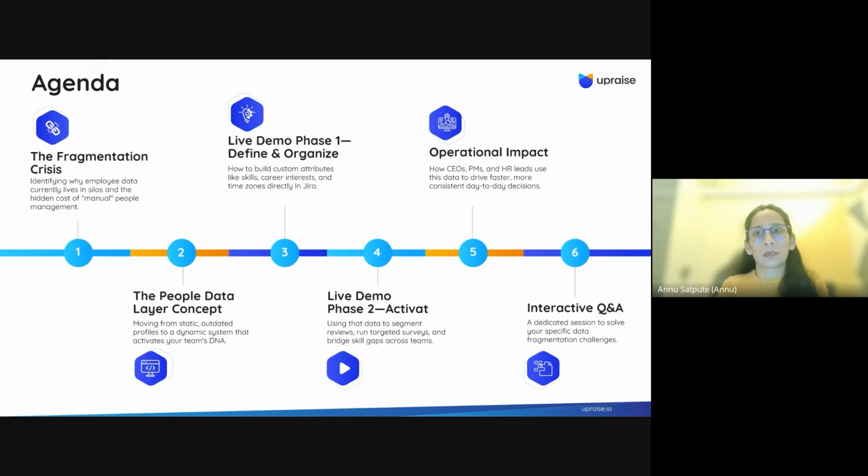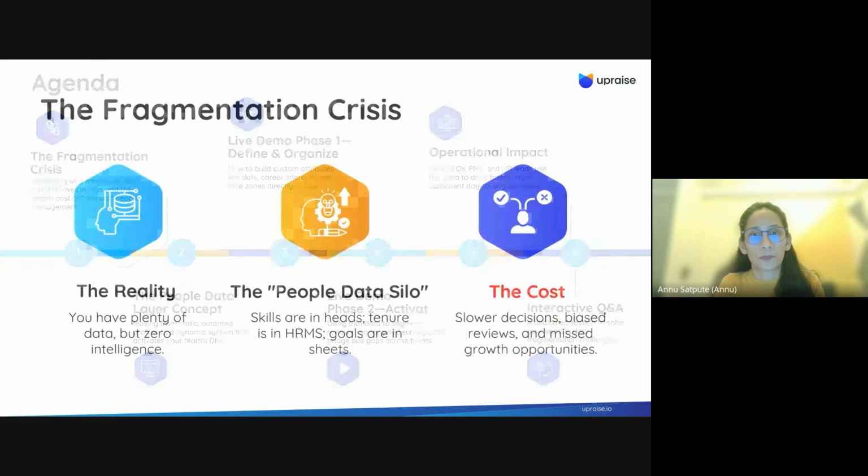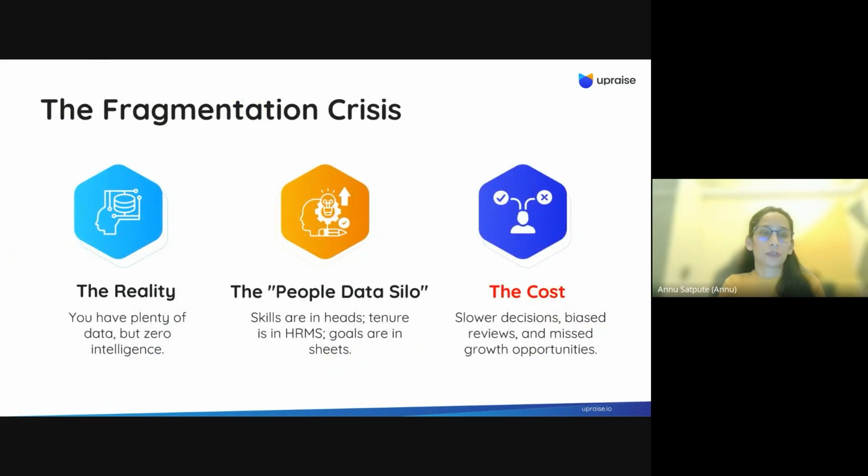Then we will do a two-part demo, wherein in the first part I'll talk about defining and organizing your data in UpRaise within Jira. And then the second part of the demo will be how you can activate that data to take better decisions with the existing data that you have. We will also talk about the operational impact, and at the end, we will do a quick question and answer session.